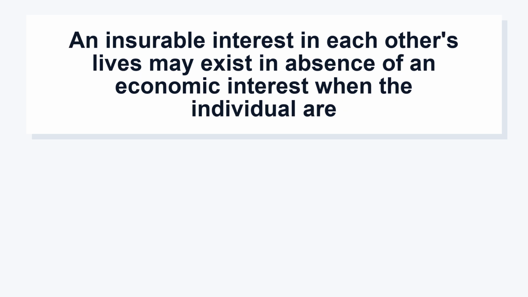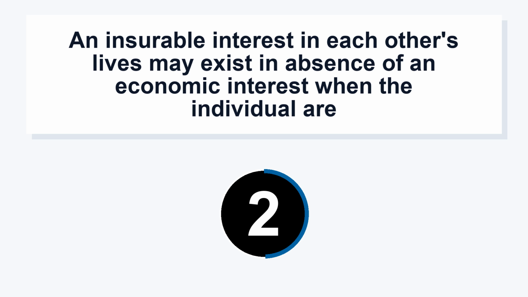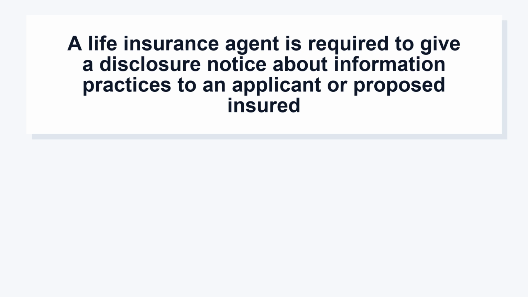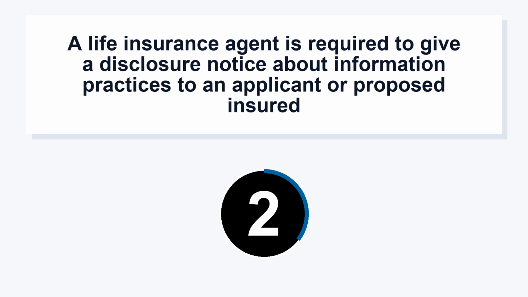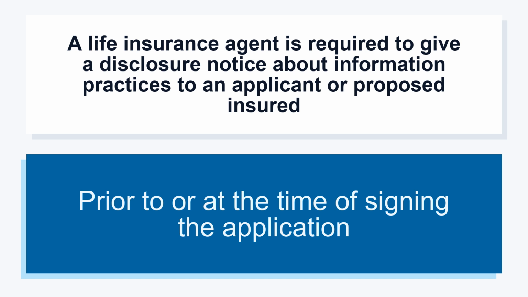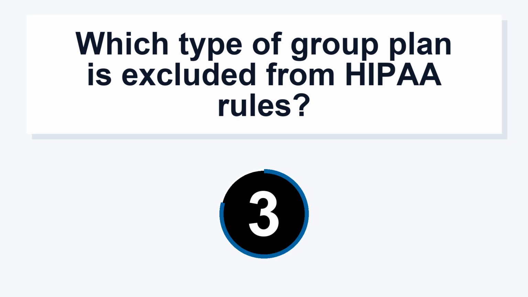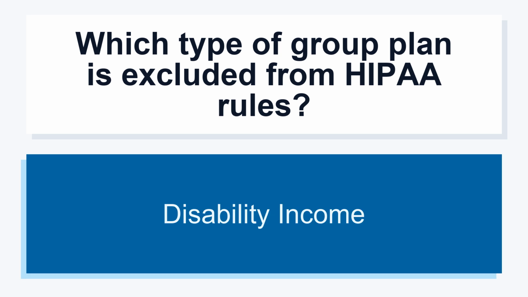An insurable interest in each other's lives may exist in absence of an economic interest when the individuals are marriage partners. A life insurance agent is required to give a disclosure notice about information practices to an applicant or proposed insured prior to or at the time of signing the application. Which type of group plan is excluded from HIPAA rules? Disability income.